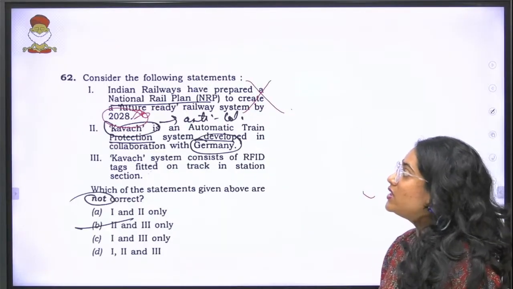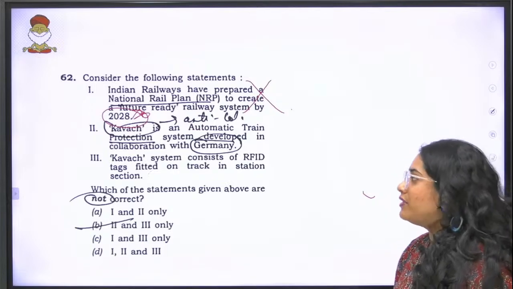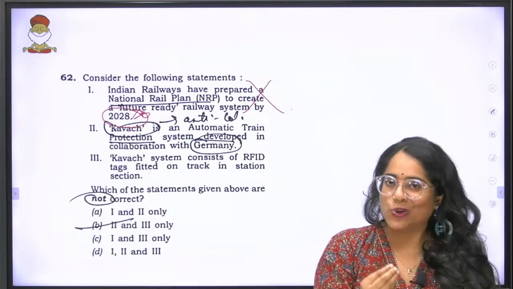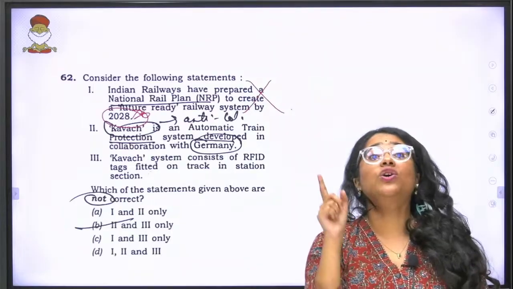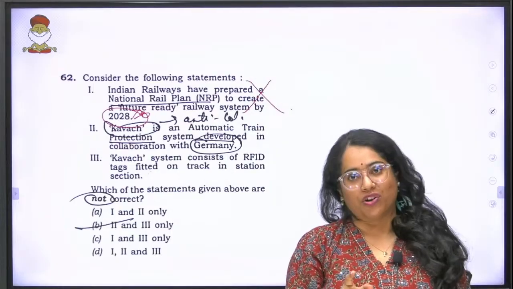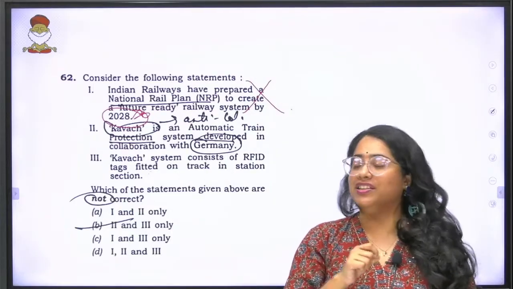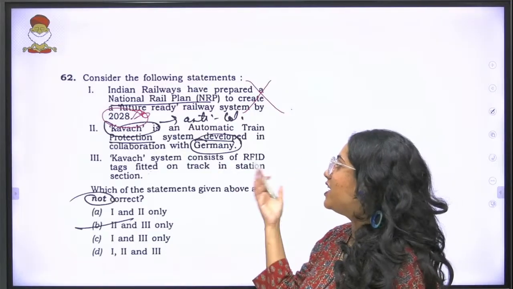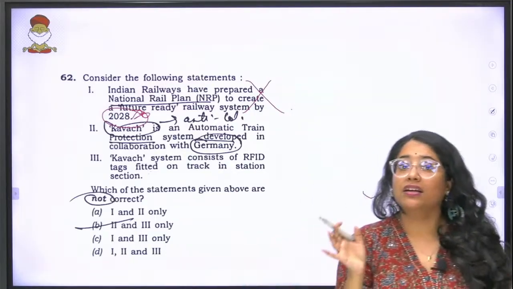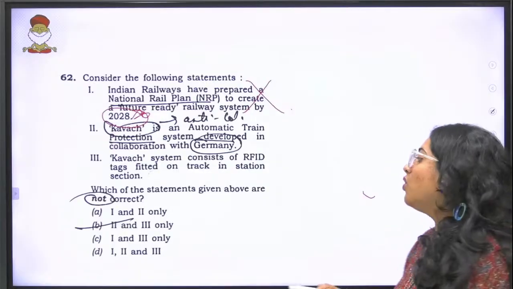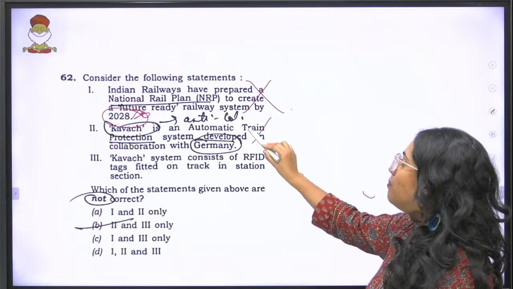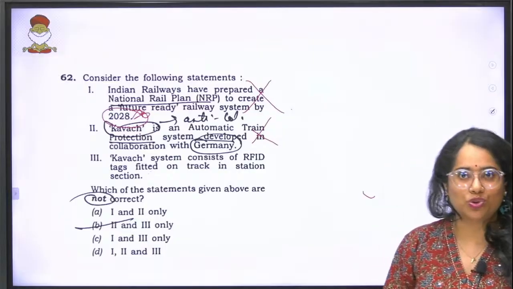Then moving on, Kavach is an automatic train protection system. Yes, that is also right, but Kavach is a wholly indigenous project. And this is very important because here they have said it is in collaboration with Germany. That is wrong. Kavach is actually a wholly indigenous project. So the second statement is also wrong.